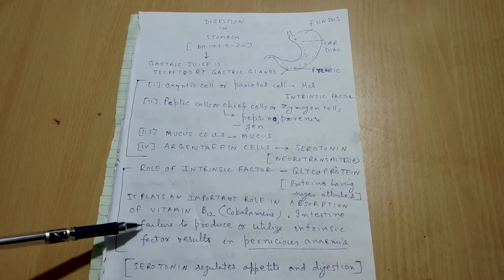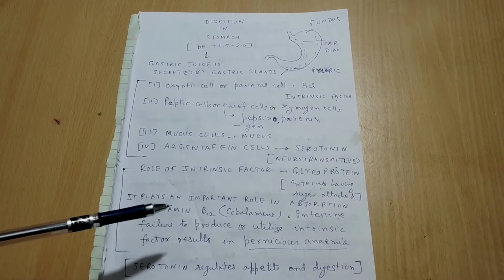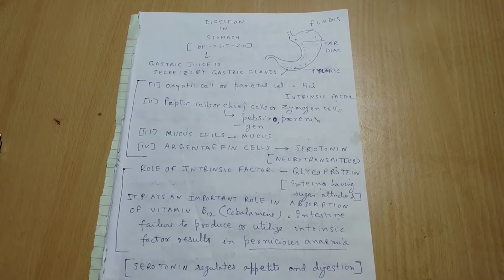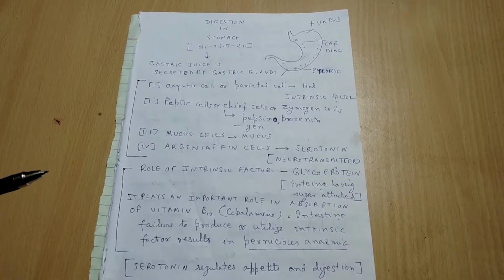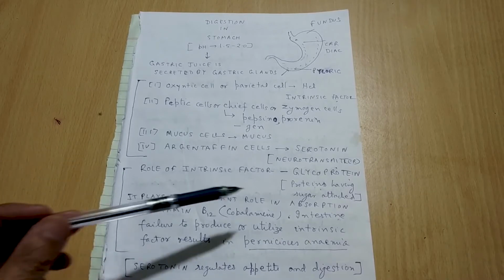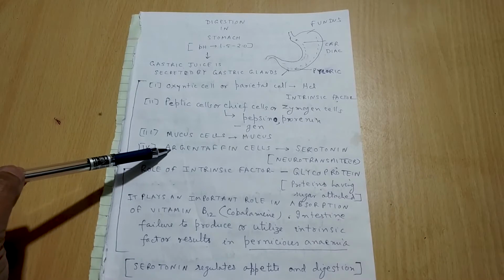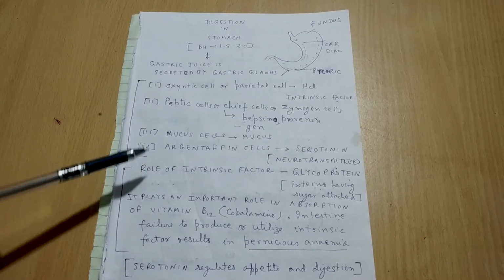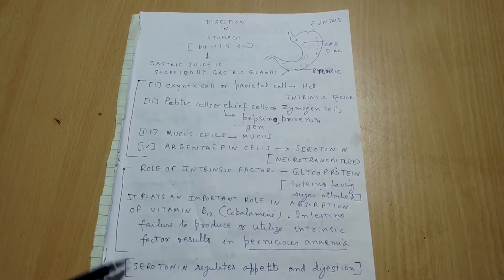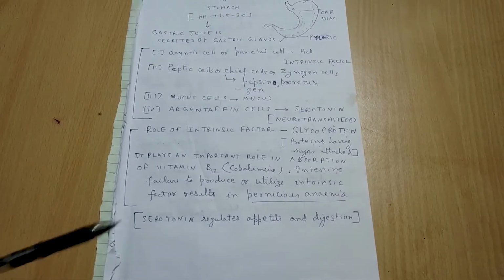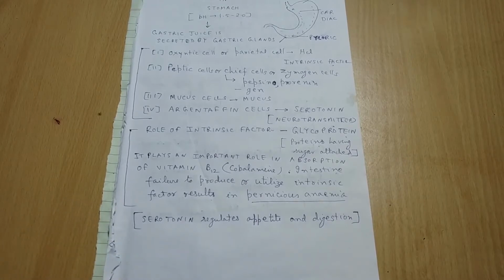And intestine failure to produce or utilize intrinsic factor results in the pernicious anemia. Means the red blood cell cannot be produced due to absence of vitamin B12. This kind of disease is called as the pernicious anemia. And serotonin, I told you, is secreted by argentaffin cell of the wall of the stomach. So this serotonin will regulate the appetite and the digestion.